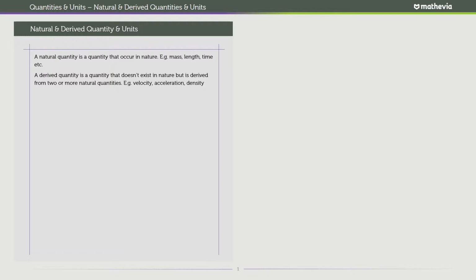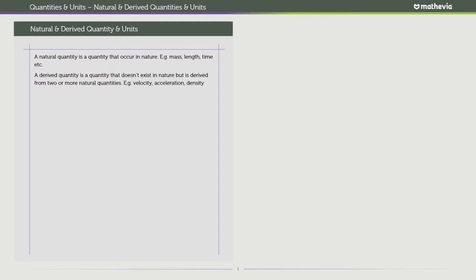Similarly, acceleration comes from velocity over time, which is distance and time again. Density is mass over volume, and even volume is a derived quantity, so density is also a derived quantity.